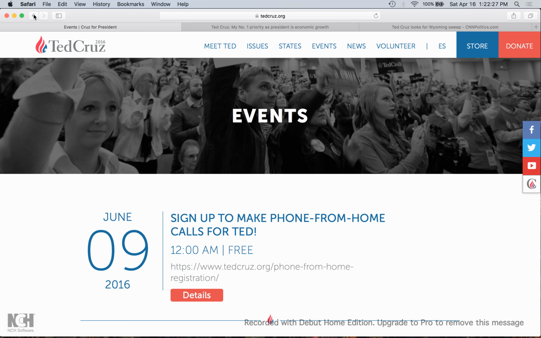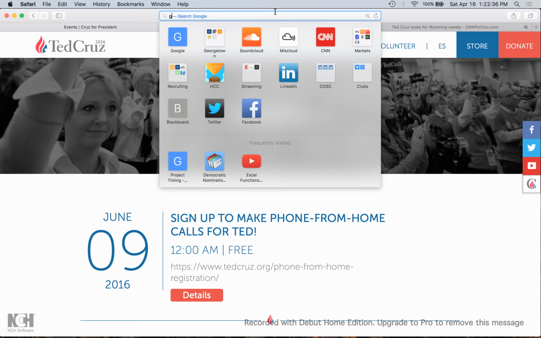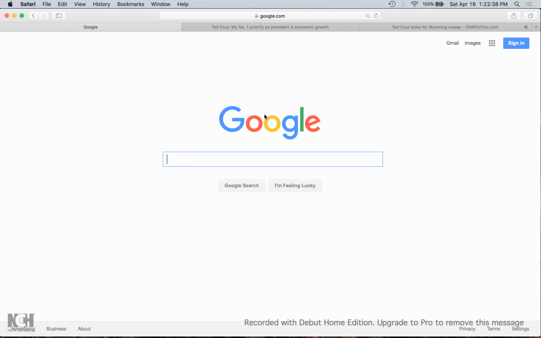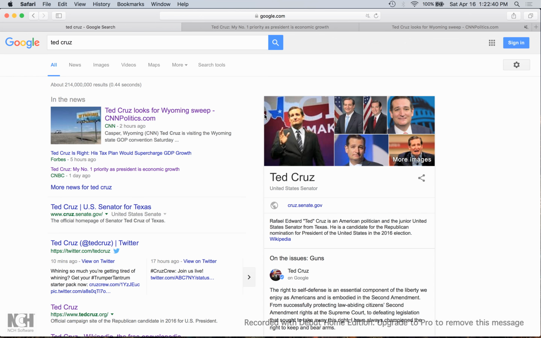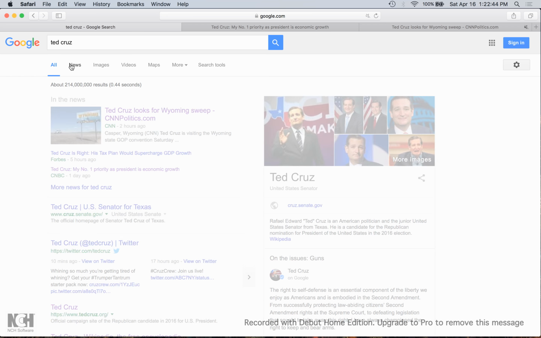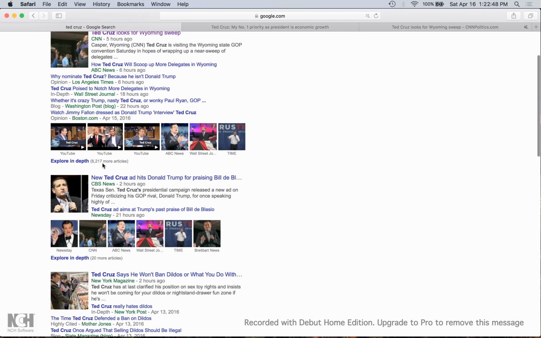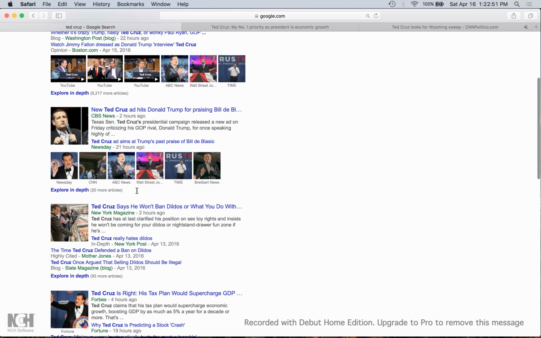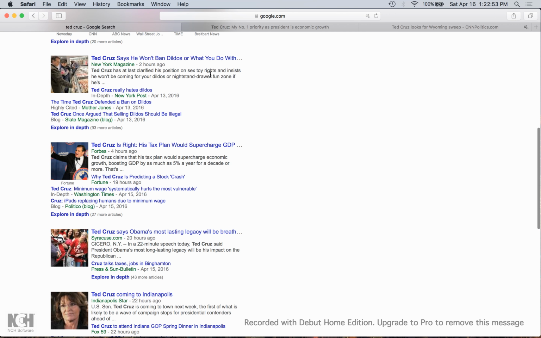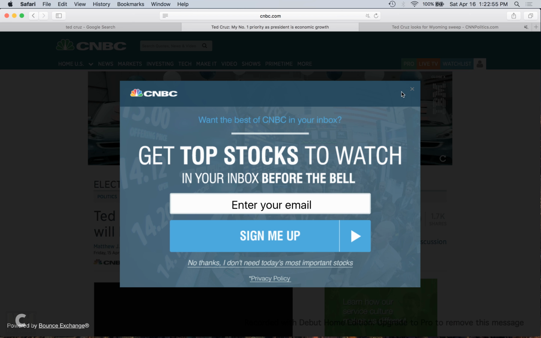And then I guess the next way, after looking through his official campaign website, is to maybe just Google Ted Cruz and see what else comes up, such as news articles or social media or stuff like that. So you see here we got a bunch of news. We can find even more news by clicking on this news tab here. So there's videos and news articles, stuff like this, and I've actually pulled up a few that I found earlier.